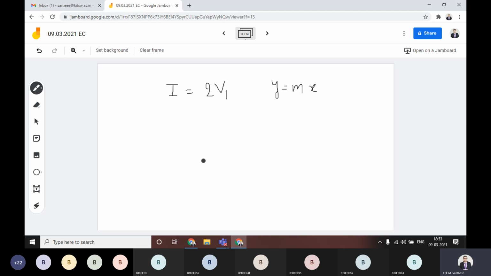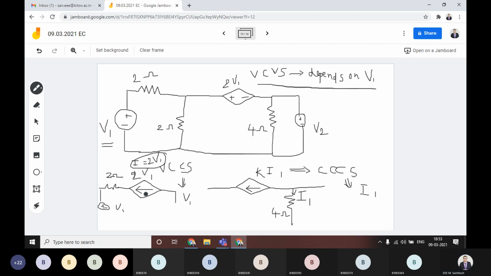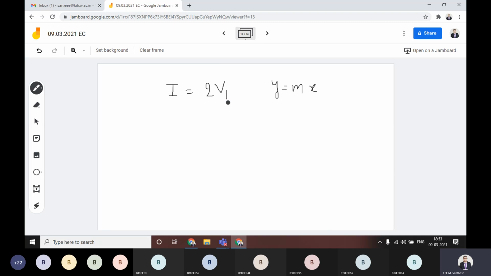The dependent source always varies linearly with the controlled variable. Here the controlled variable is voltage. With respect to V1, this I value will vary linearly.